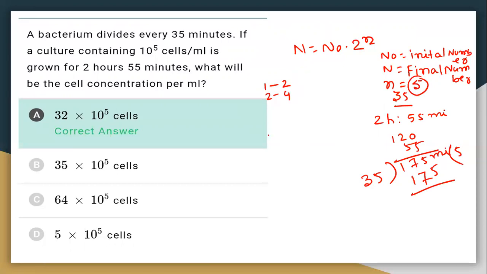So the total number will be N equals N0, the initial 10 to the power 5 cells, into 2 to the power 5.